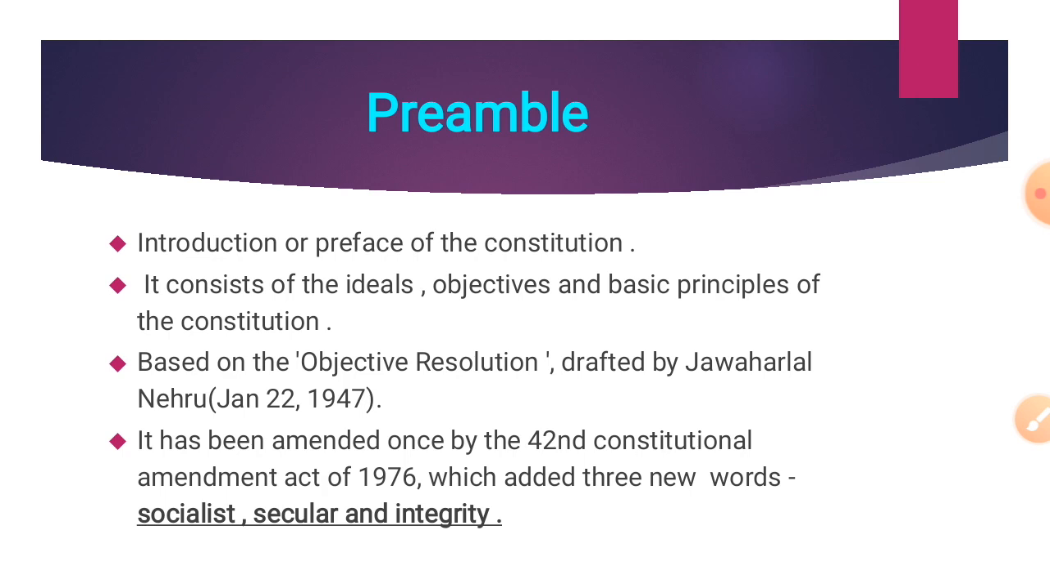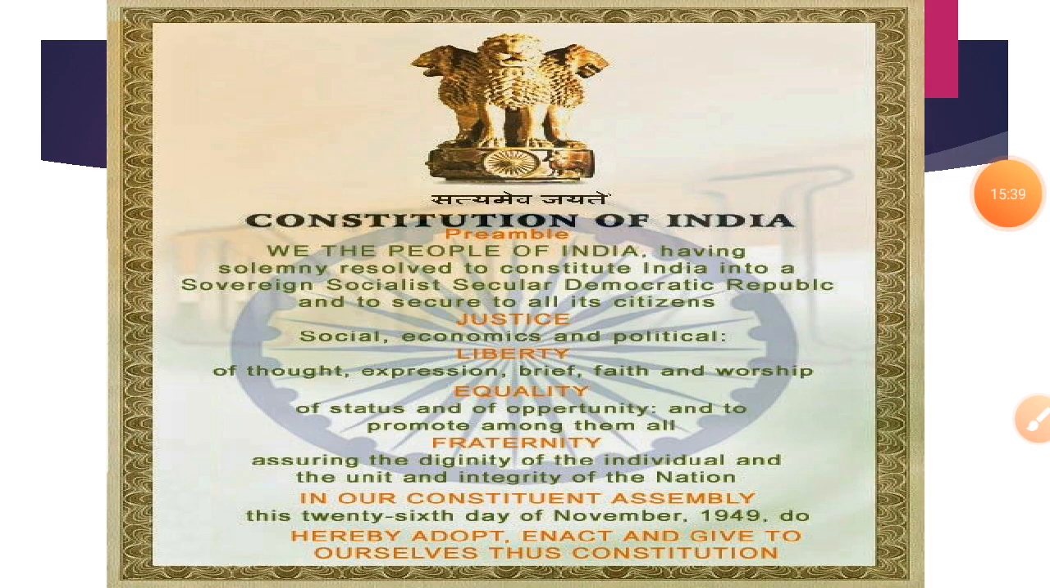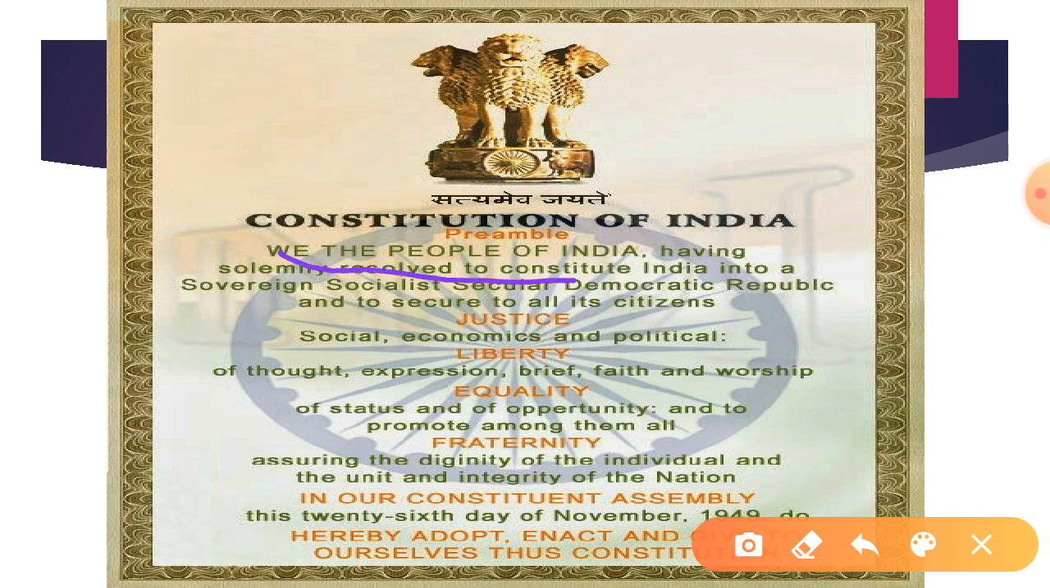The preamble to the Indian Constitution is based on the objective resolution, which was drafted by Jawaharlal Nehru and adopted by the Constituent Assembly on January 22, 1947. It has been amended once by the 42nd Constitution Amendment Act of 1976, which added three new words: socialist, secular and integrity. So this is the page which is present in our Constitution. Look at this page. The preamble begins with the phrase, "We the people of India."